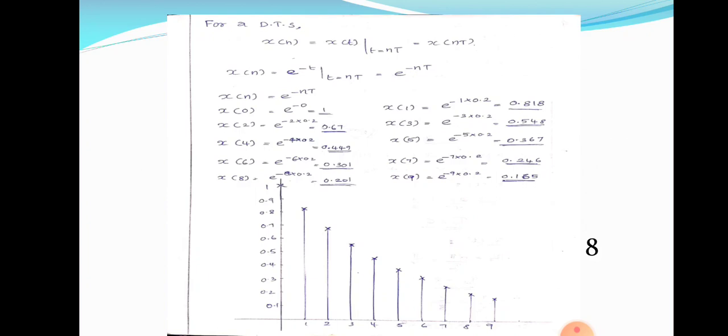For drawing a discrete time signal, first of all you have to sample the continuous time signal. How? x of n is equal to x of t at t is equal to nT, where capital T is the time period which should be given in the problem. So first of all calculate x of n is equal to x of t at t is equal to nT, that means x of nT. Then calculate x of n for different values of n and mark out all these points, and just draw lines at specific intervals of time. Thus we will get a discrete time signal. So in this manner you can draw any type of continuous time signal and discrete time signal. Okay.